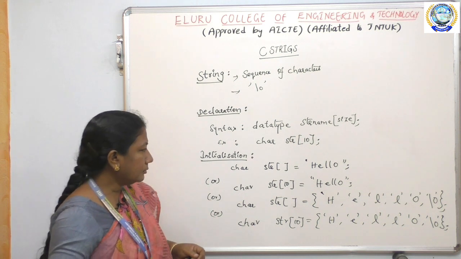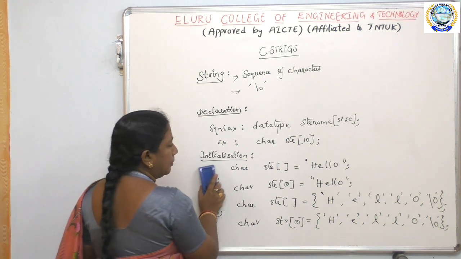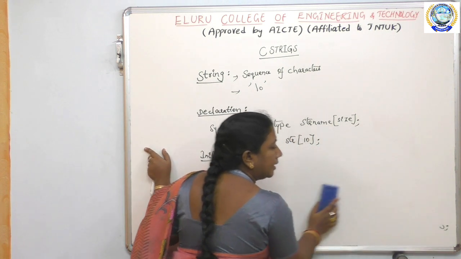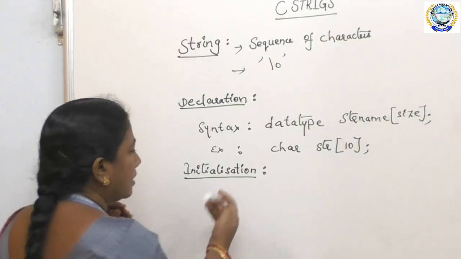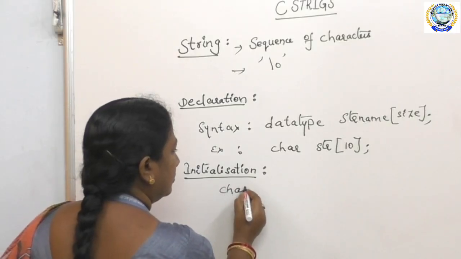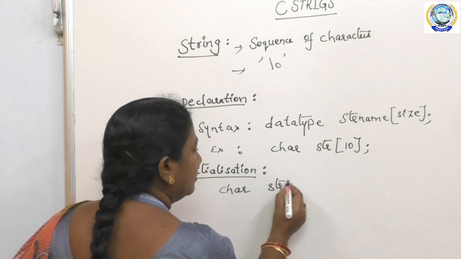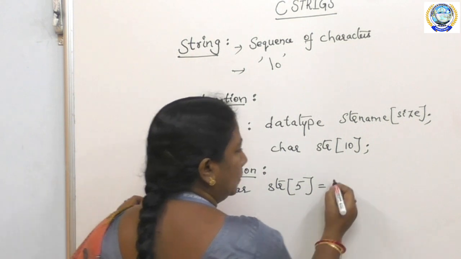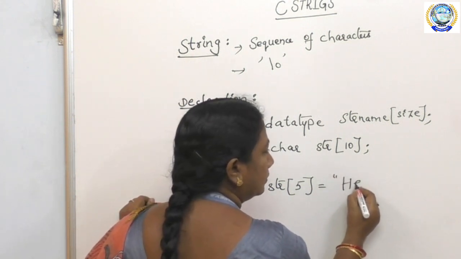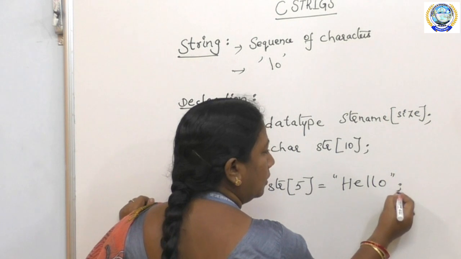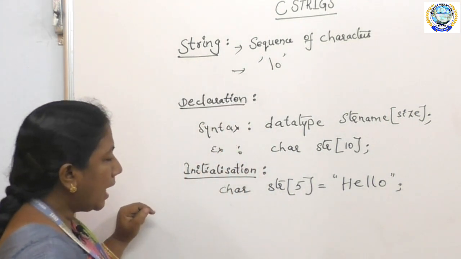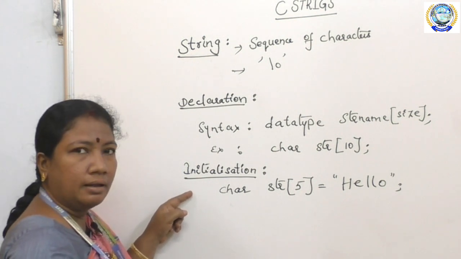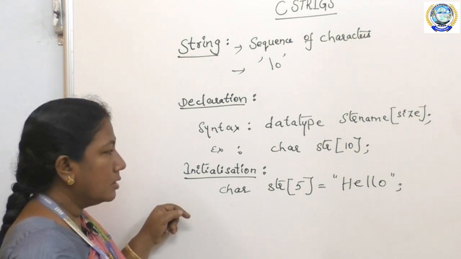Next. In the initialization statement, if I have given a statement like char str[5] = "hello", then the compiler will give an error. Why?